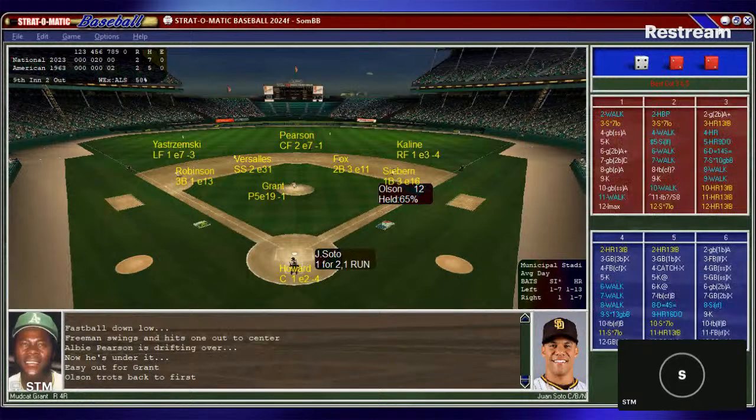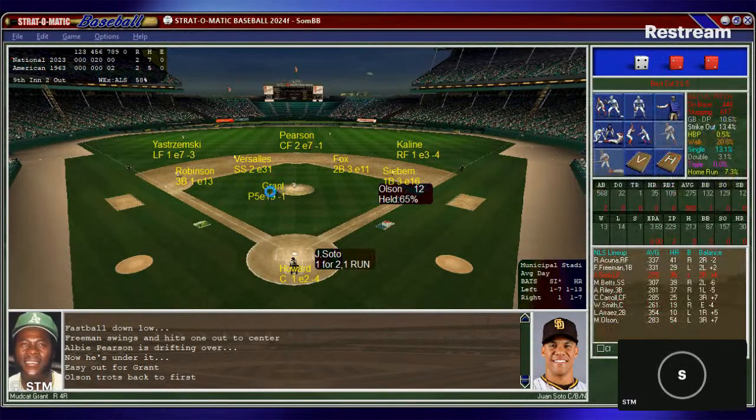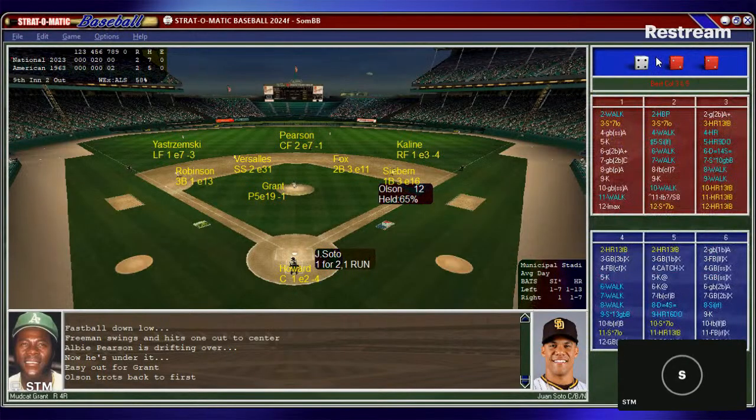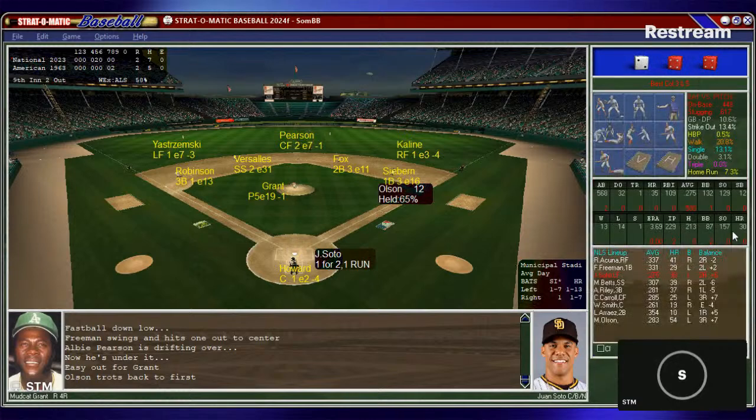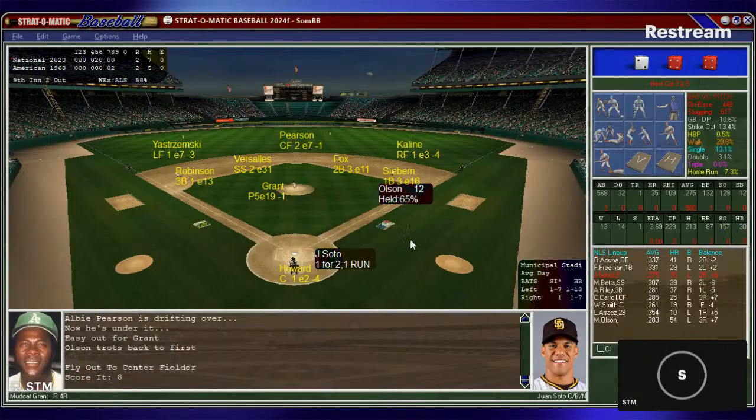So now here's Juan Soto, 1 for 2 with the run scored. Big spot here against Mudcat Grant. Mudcat Grant, I believe, represents the Minnesota Twins, I believe. No, he represents the Cleveland Indians, the hometown Indians, here with Olson at first and Soto up. Fans on their feet for their pitcher. Grant from the stretch. Here's the pitch to Soto. And a fly ball to center. Pearson is there, makes the catch. And we head to the 9th inning of a 2-2 tie.